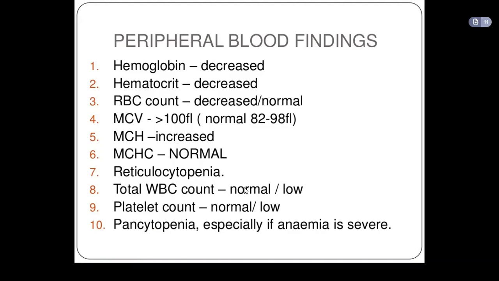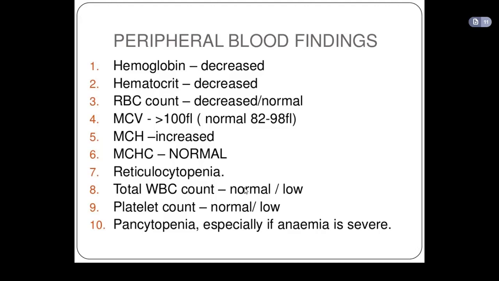Because we have two lineages, the myeloid lineage and the lymphoid lineage during hemopoiesis. The myeloid lineage produces red blood cells and neutrophils, basophils, and eosinophils, while the lymphoid lineage produces lymphocytes.